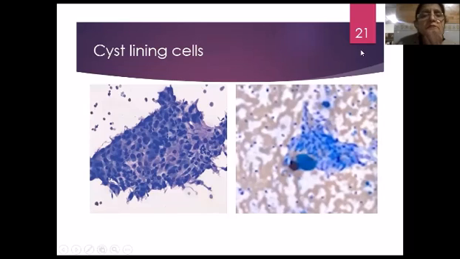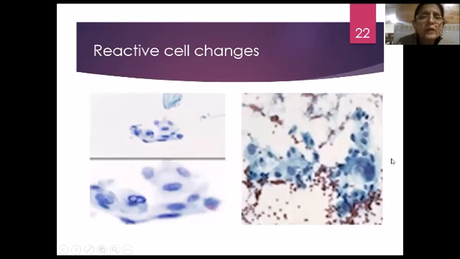Cyst lining cells is another group included in OSFLOS, where we can see these horrible looking cells with nuclear cellular pleomorphism, dark nuclei, and some irregular jagged borders. Here again we have overlapping nuclei, elongated cells. Reactive cell changes again can be seen in OSFLOS cases. This patient has had radioiodine with intracytoplasmic vacuolation, some elongated nuclei, again intracytoplasmic vacuolations.